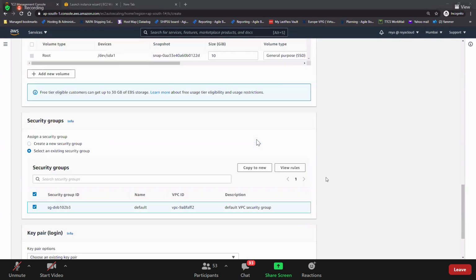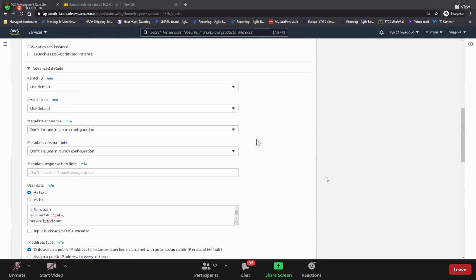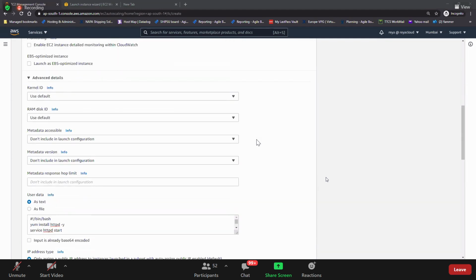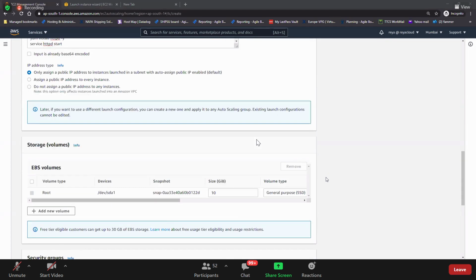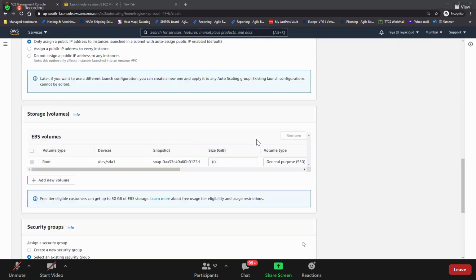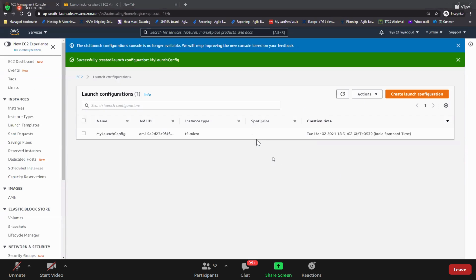Hey, do you understand, everyone, how to create a launch configuration? Nice. So I am going and creating the launch configuration. Cool. Launch configuration has been created now.